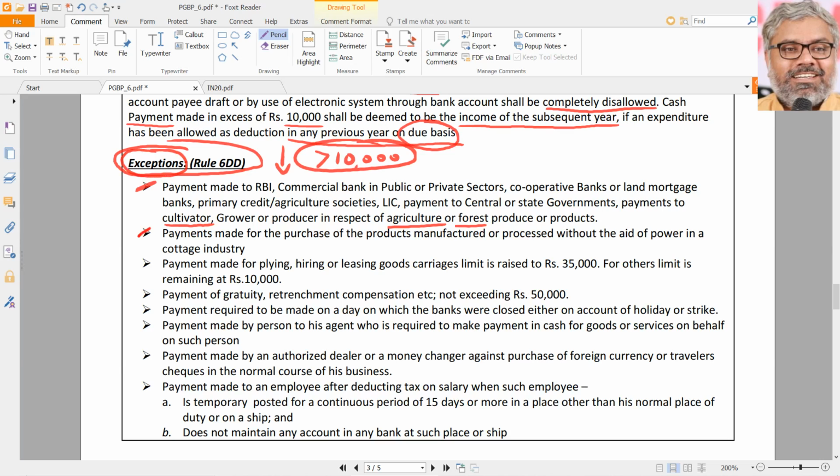Then, the second exception: payments made for the purchase of products manufactured and processed without the aid of power in a cottage industry.